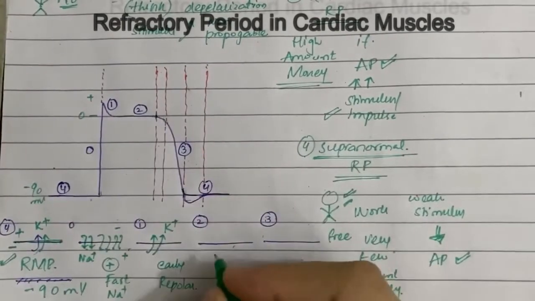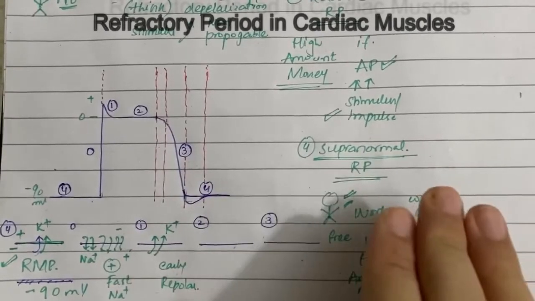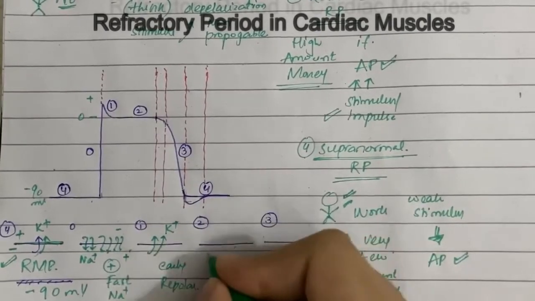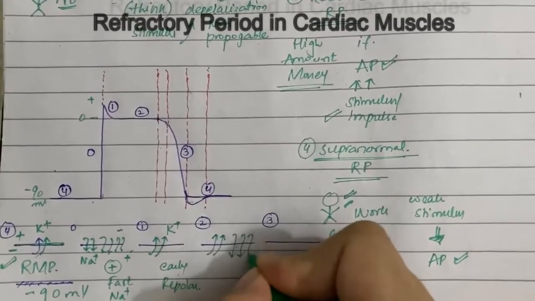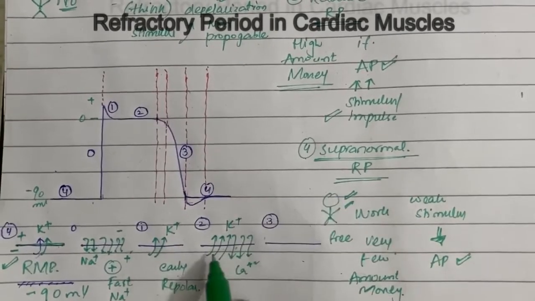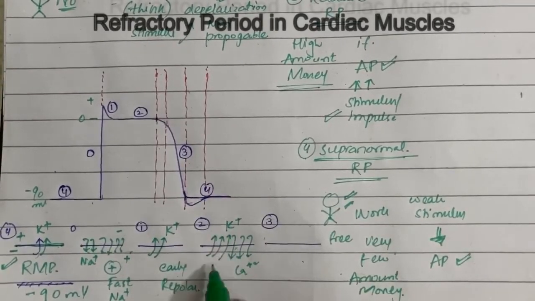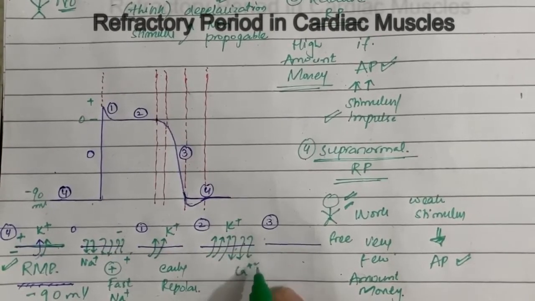Then is phase 2. What happens in it is the plateau phase, meaning the static phase. Here the amount of potassium moving out is balanced by the amount of calcium moving in. So the positive charges moving out of the cell are equal to the positive charges moving into the cell.